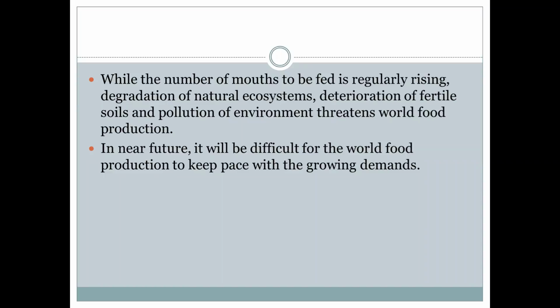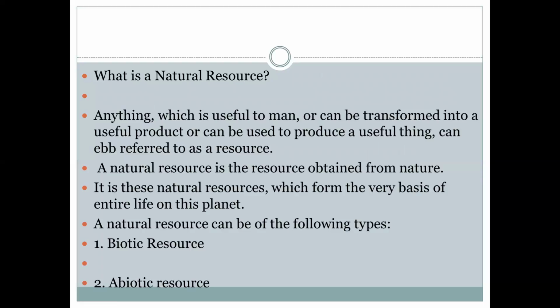So in the future, it will be difficult for the world food production to keep pace with the growing demands. As per the demands of the population or the society, that demand cannot be fulfilled if these natural resources, natural materials are not preserved. These are the natural resources, importance of the natural resources. So what is the natural resource?